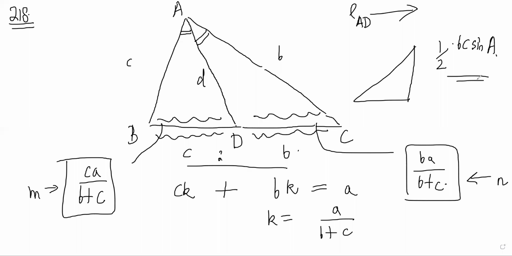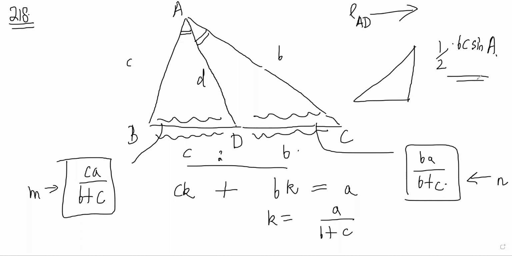So obviously now it is very easy to eliminate the area. Delta can be taken common, half cancels throughout, and you have bc sine A by (b plus c) sine A by 2, right? Correct. And sine A by sine A by 2 will give you 2 cos A by 2, because of the double angle formula: sine A is equal to 2 sine A by 2 cos A by 2. So sine A by 2 will cancel and 2 cos A by 2 will be left on top, right?